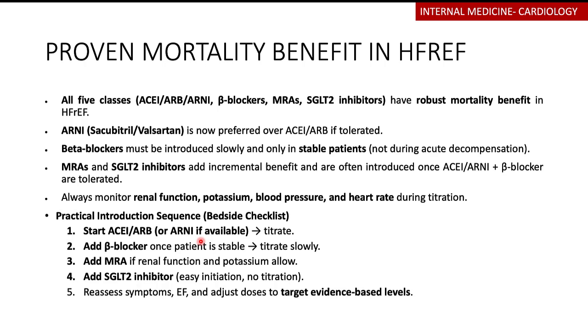Once they're on an ARNI or an ACE inhibitor or an ARB and a beta blocker, then you can contemplate adding a mineralocorticoid antagonist if the renal function is okay and if the potassium allows. Then you can continue to add on the SGLT2 inhibitors, which are easy to initiate and there's no titration that is needed.